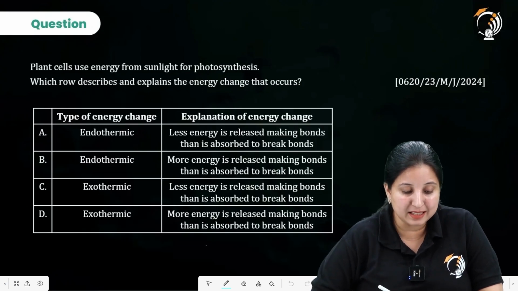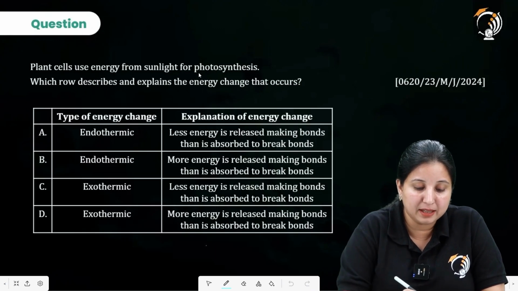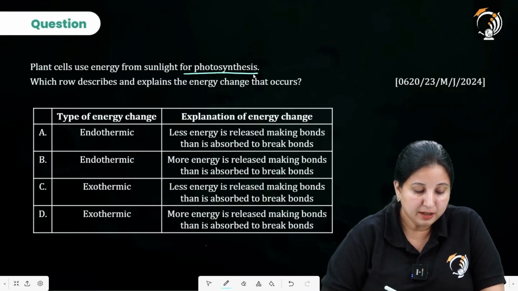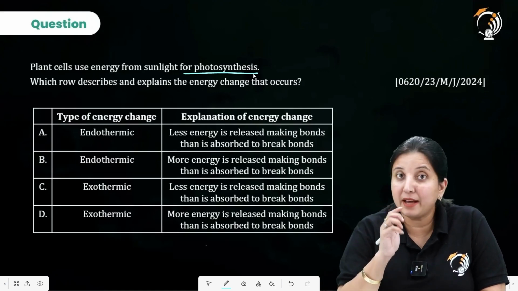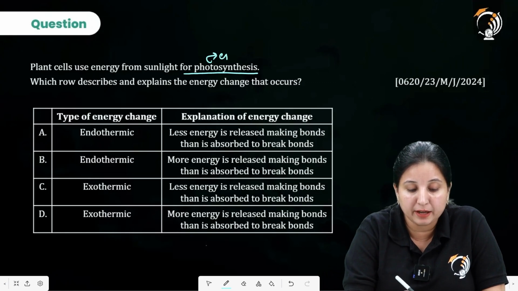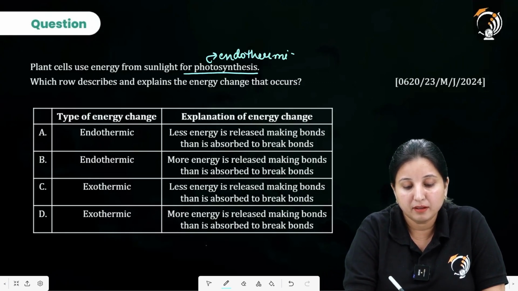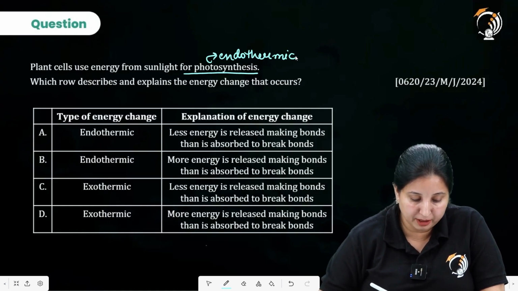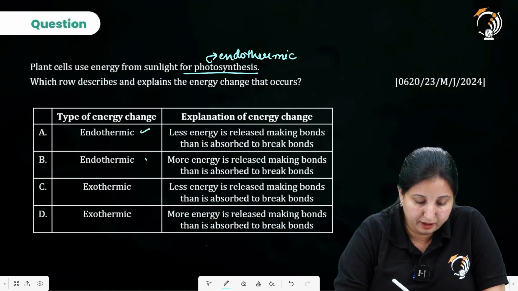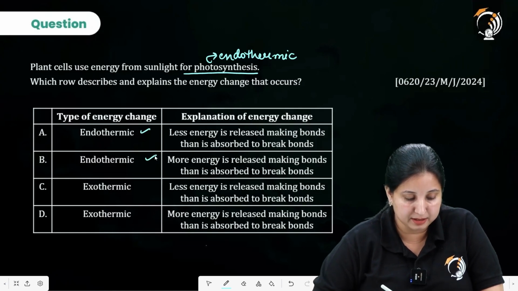Next is plant cells use energy from sunlight for photosynthesis. Which row describes and explains the energy change that occurs? Now look, we have seen that photosynthesis is endothermic in nature. So when we are talking about endothermic in nature, from here and here I can get my answer.